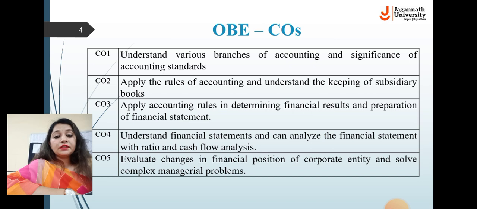Third CO, that is course outcome 3, is applying the accounting rules in determining financial results and preparation of financial statements. Next, the student will be able to apply these golden rules, the rules of debit and credit, in financial results, in preparing the financial statement, and in analysis and interpretation of financial statements. They can easily do the analysis and interpretation of the financial statements of the organization.